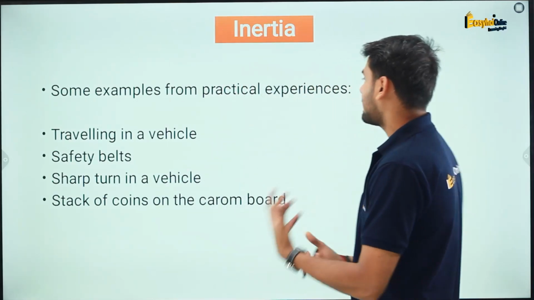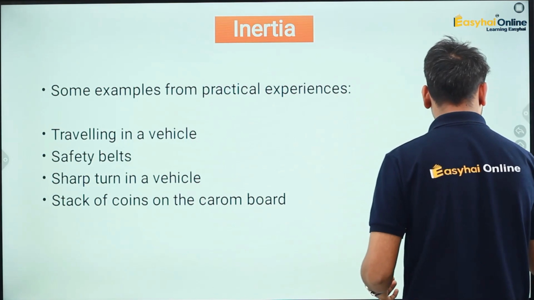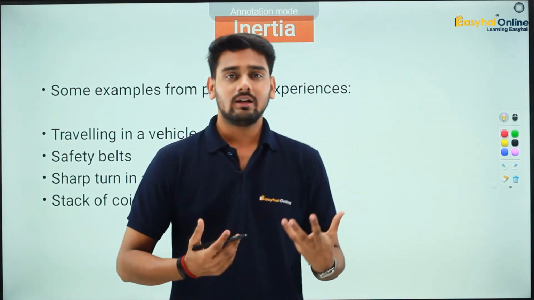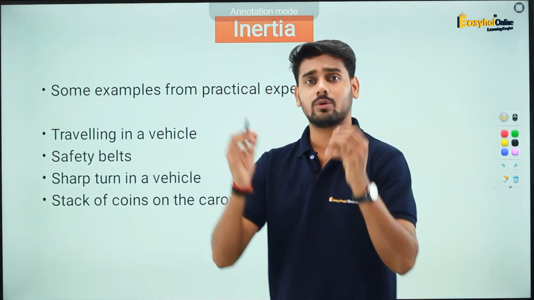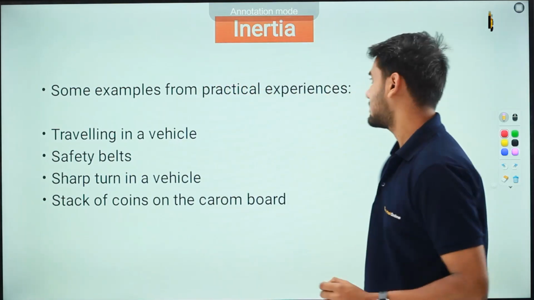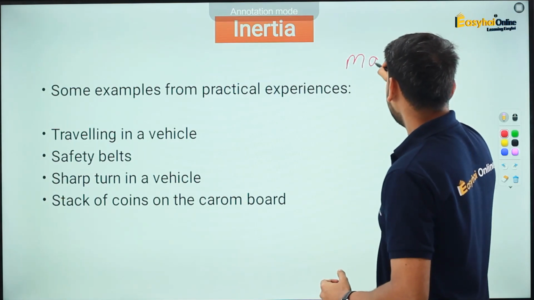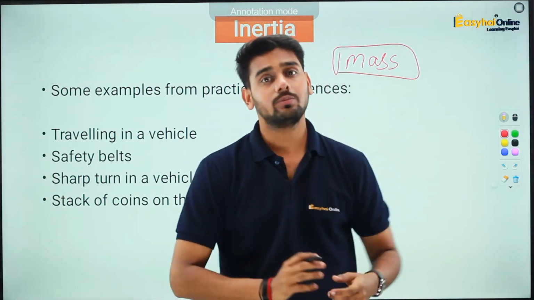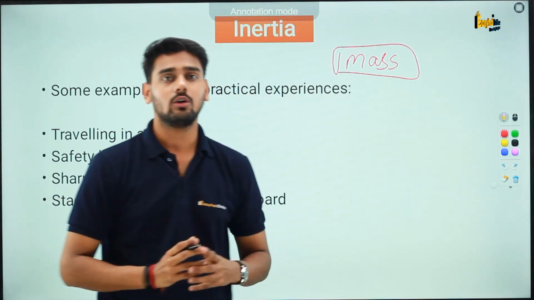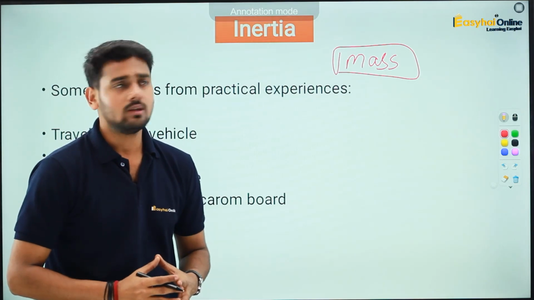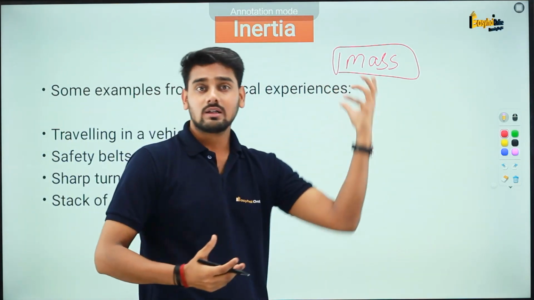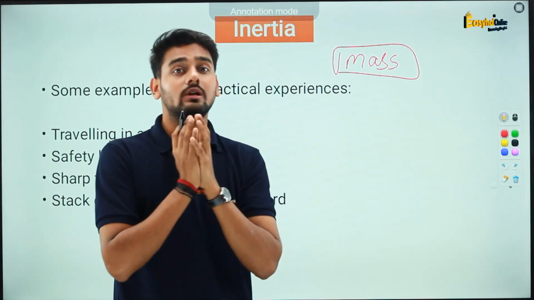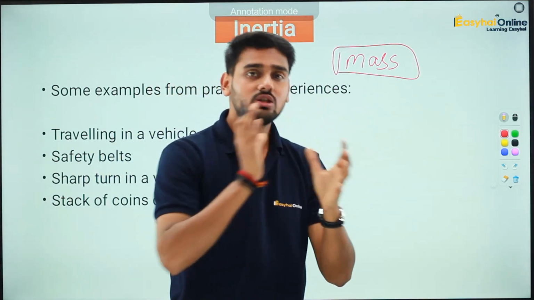So let us see some of the practical examples of inertia. Up to this point, we learned about inertia, and we saw that inertia is nothing but the property of any body which has mass. You need to keep in mind that if any body has some mass, that object is bound to have this property called inertia. And if that body has inertia, it has the property to resist any change in its motion.